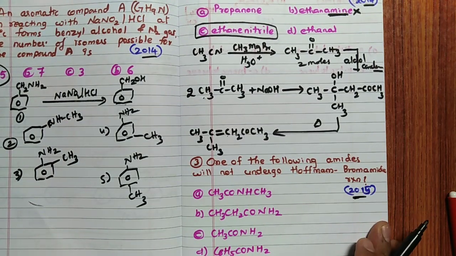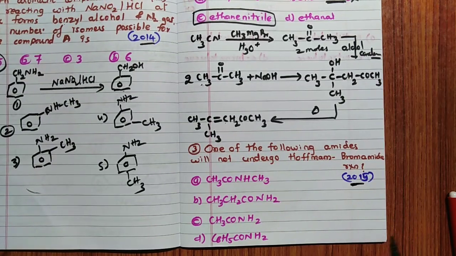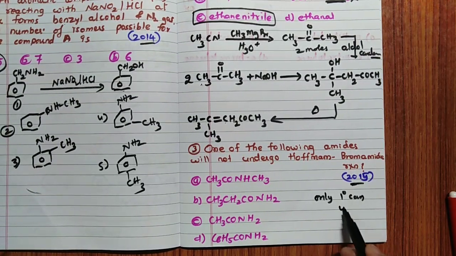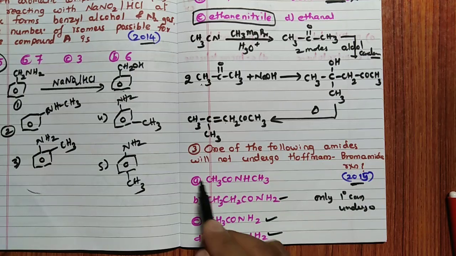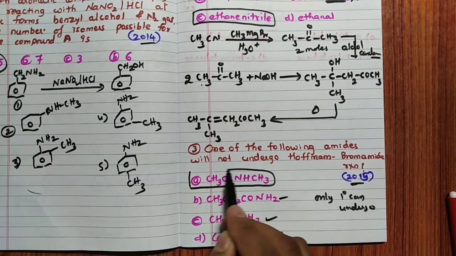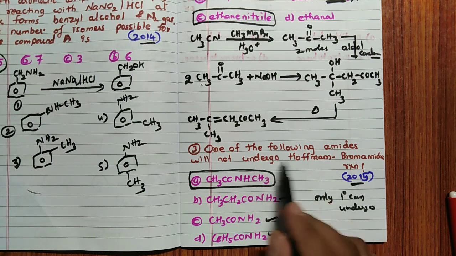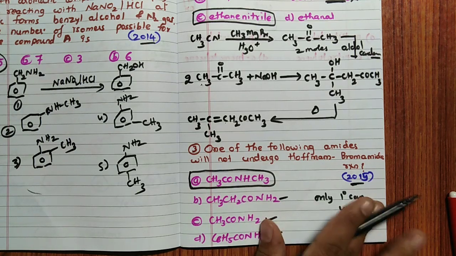One of the following questions, asked in 2015: one of the following amides will not undergo the Hoffmann bromamide reaction. In the Hoffmann bromamide reaction, I told you only primary amides can undergo it. So which one is secondary then? This is primary, this is primary, this is primary, and this is secondary. So this should be the answer. This will not undergo the Hoffmann bromamide reaction because it is a secondary amide. So the third question's answer is A.